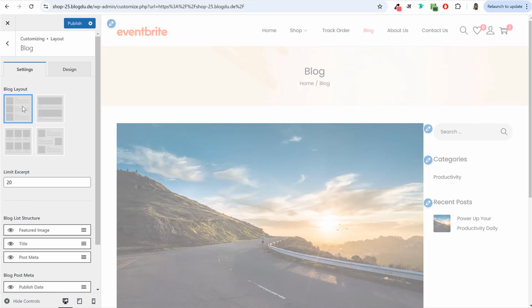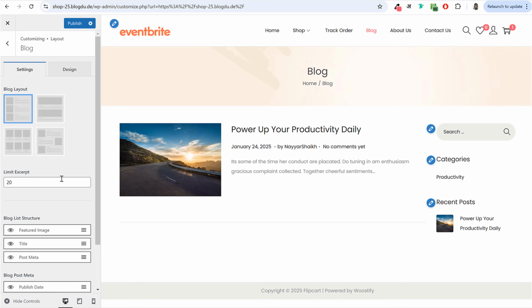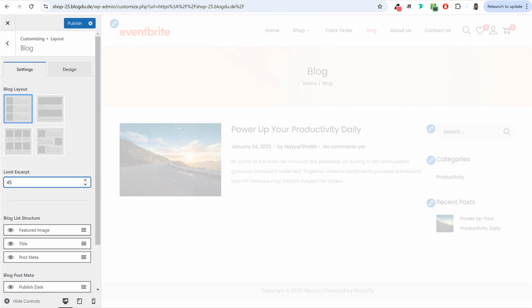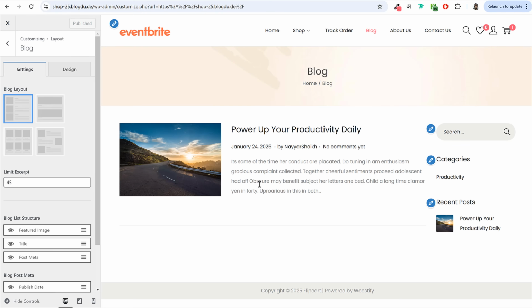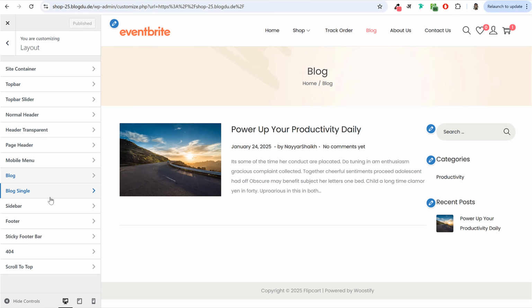I want this style, the first one. This is the style that I'm using, and limit, you can make it 30 or 40. You can increase this number. Okay, maybe 45, so that it adds more lines over here. You might need to decrease or increase the number based on the size of the image. Then block single is fine.